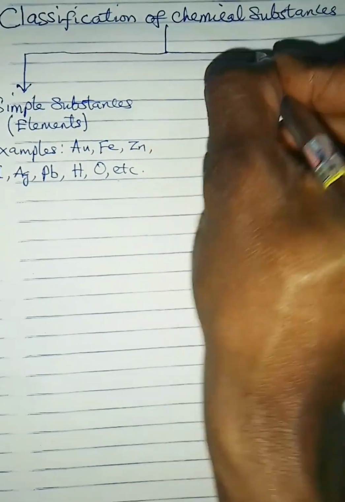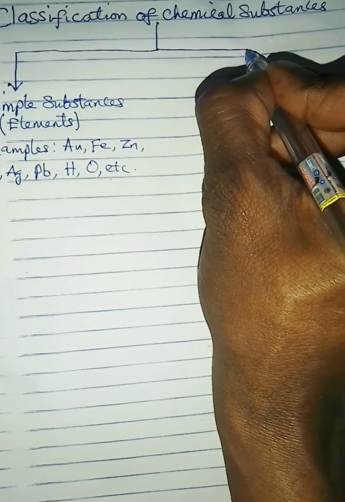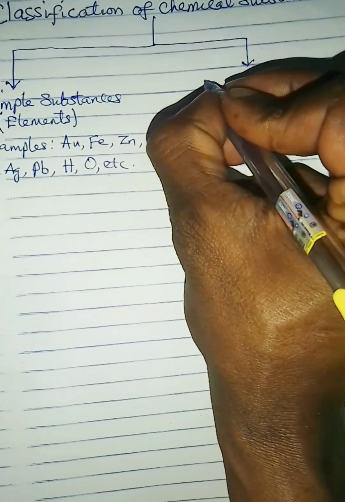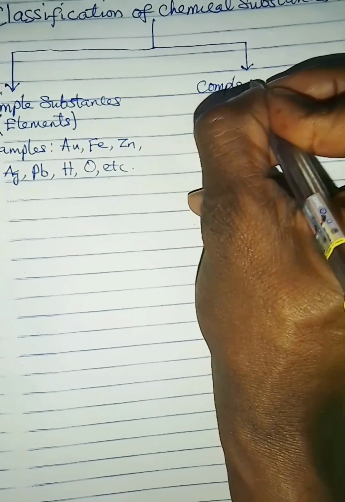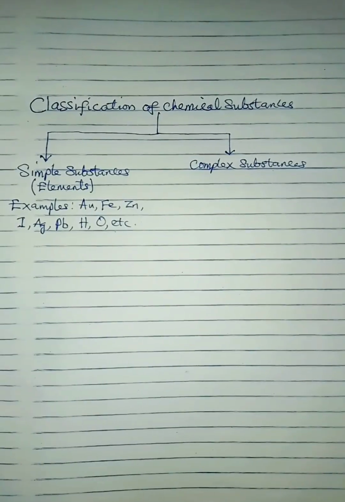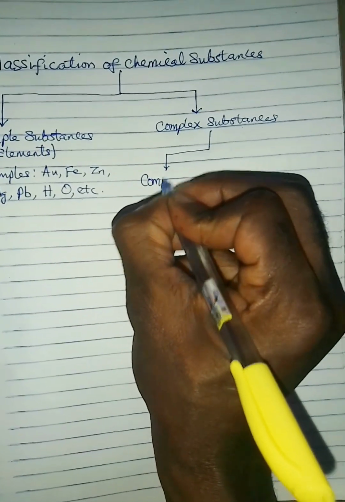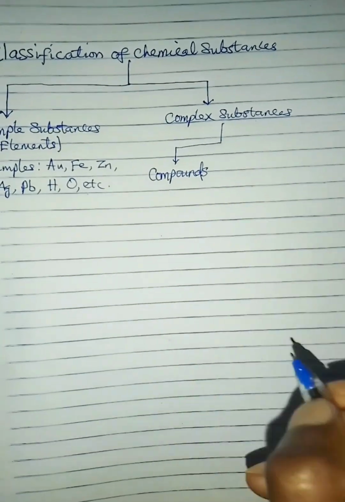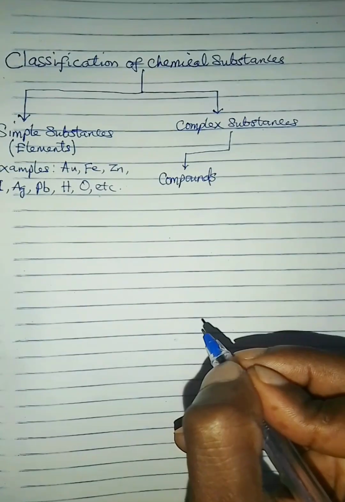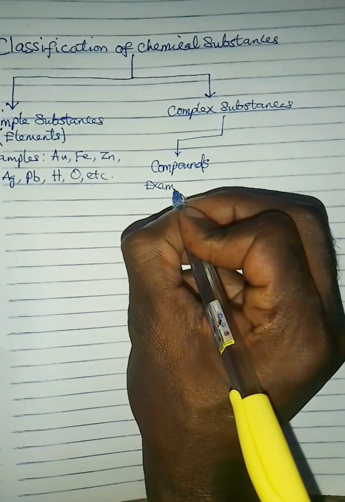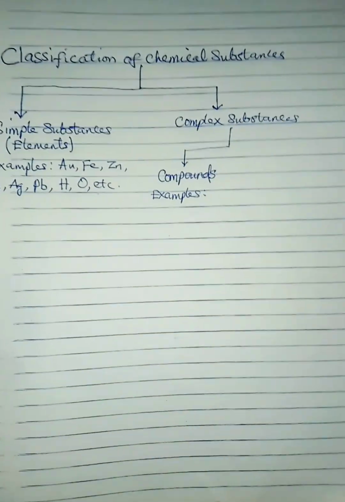But if a chemical substance is made up of more than one element, whether they can be separated or cannot be separated by a physical method, this substance is called complex. There are two types of complex substances with respect to separability. One is compound. This is a complex substance made up of two or more elements which are chemically bound together and cannot easily be separated physically except through a chemical reaction.